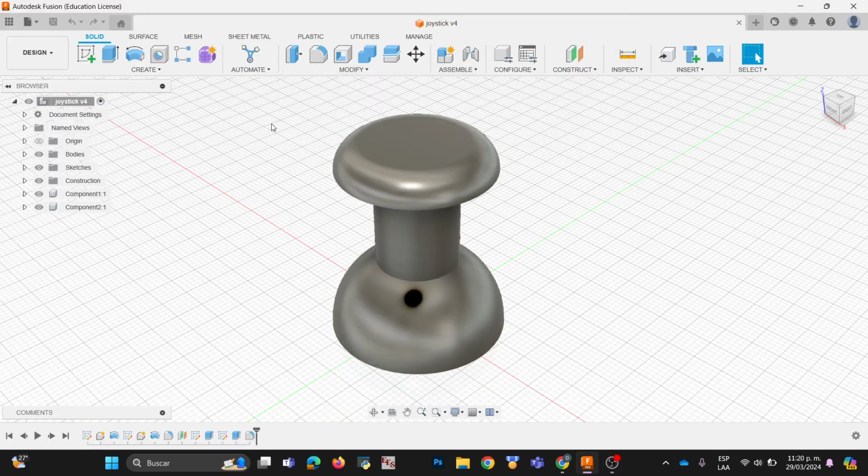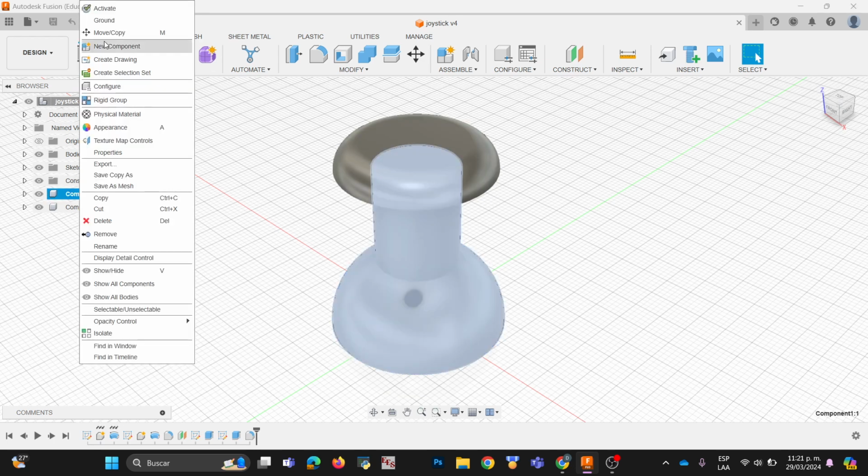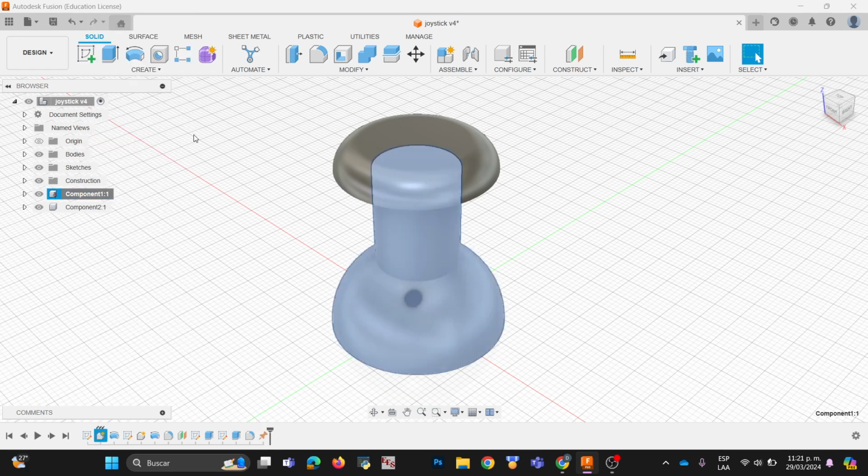Today we will join all the components and we will add the material. So let's start it. The first thing that we're gonna do is assemble this part here, round, and this part doesn't move.